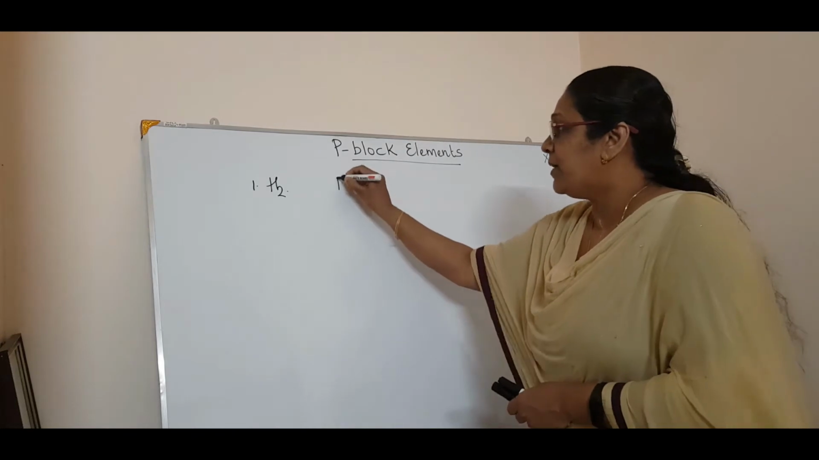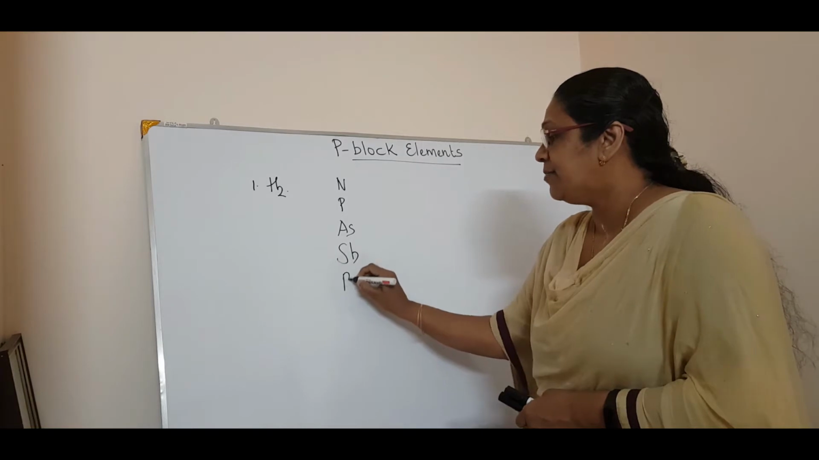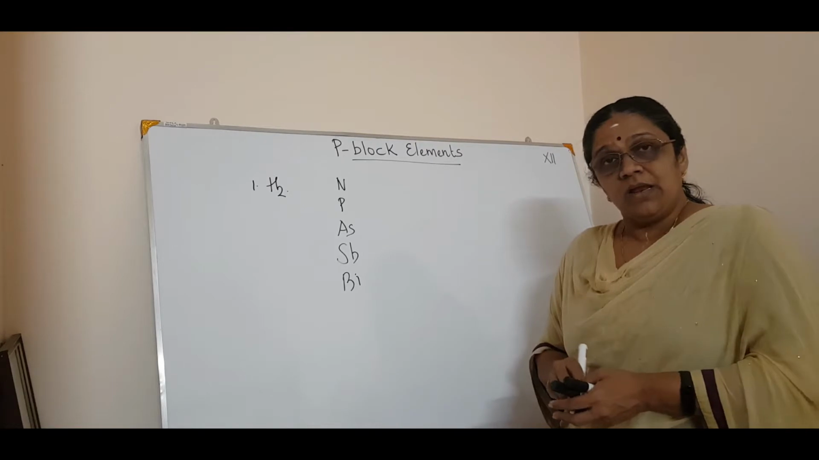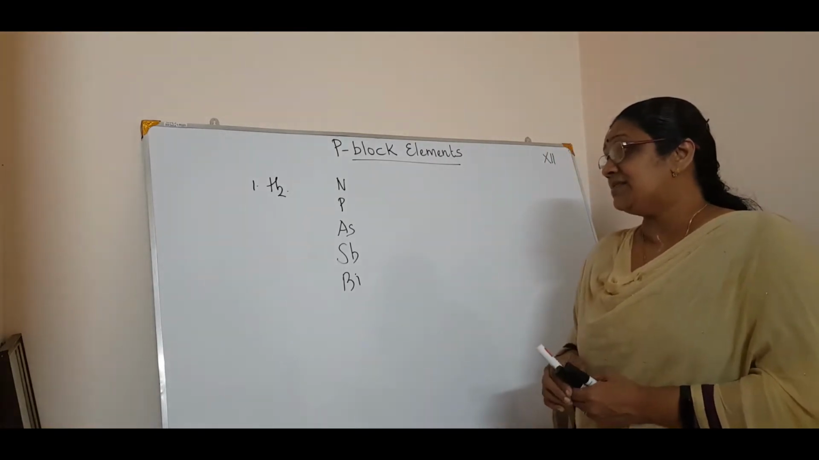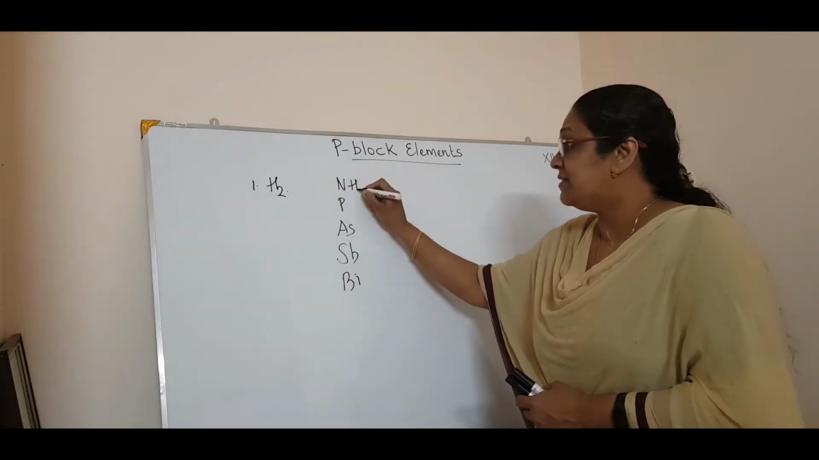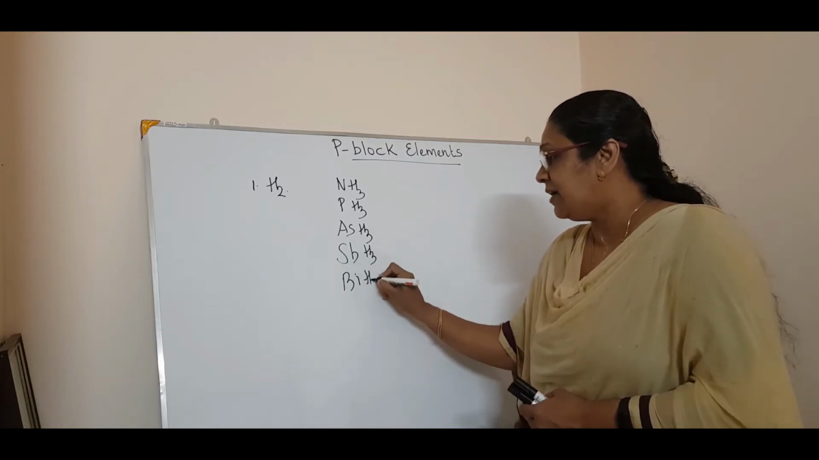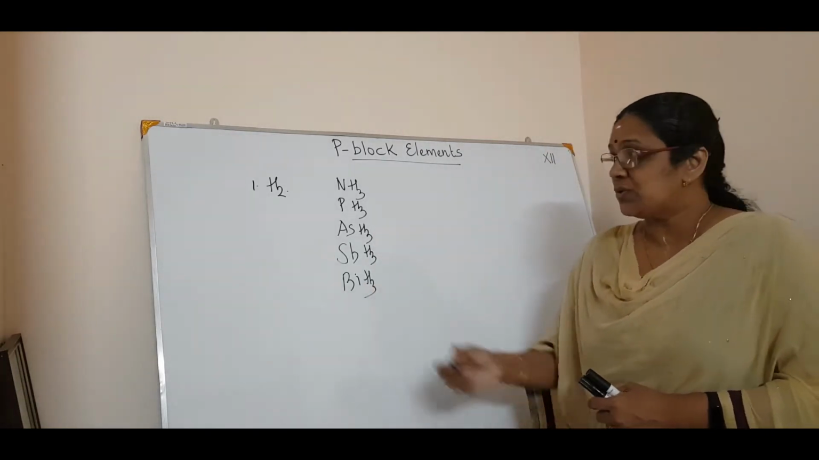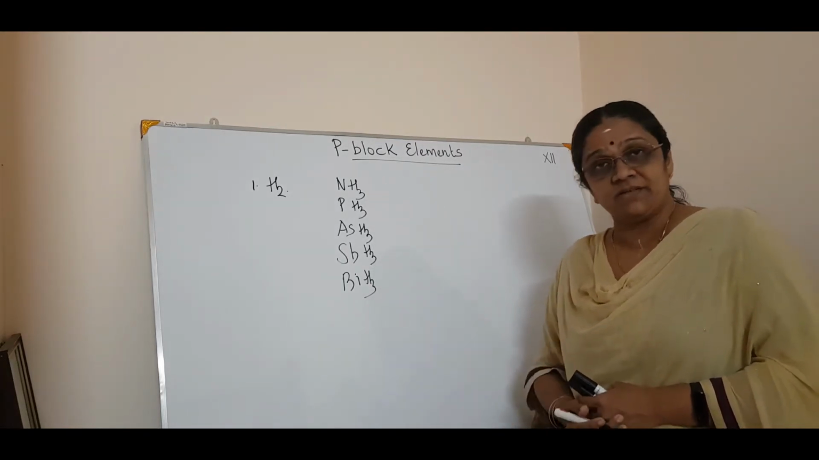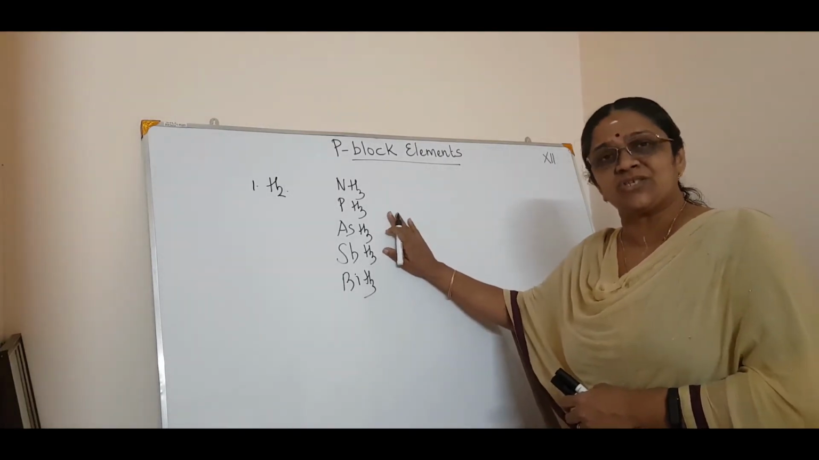Now you know P block, nitrogen, phosphorus, arsenic, antimony and bismuth. These are the elements we are studying in the 15th group. Now the reaction with hydrogen: what is the product with hydrogen? NH3, PH3, AsH3, SbH3 and BiH3. So these are the hydrides starting from ammonia to bismuth hydride. Now we will see there are only 3 important points to be noted in this reaction.